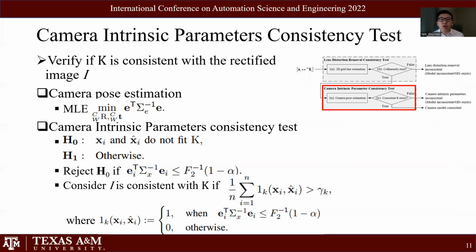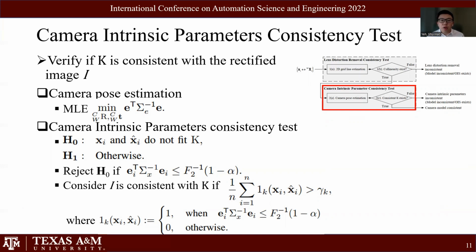We use the reprojection error of the checkerboard point to measure the camera intrinsic parameter consistency. For each checkerboard point and its reprojected point, we design a hypothesis testing to check if they match with the camera intrinsic parameters. We consider that the point and its reprojected point agree with the camera intrinsic matrix by rejecting the null hypothesis.